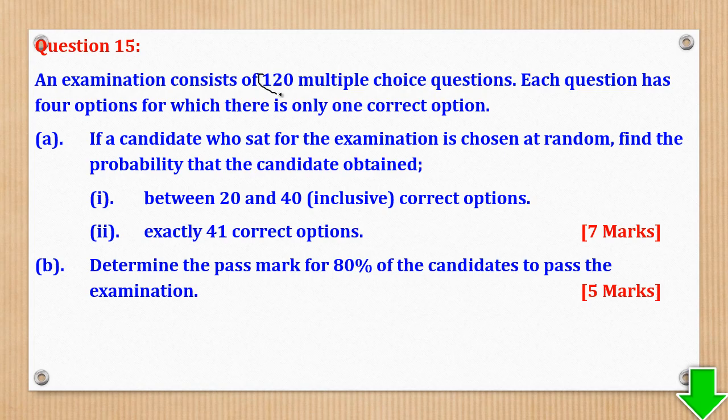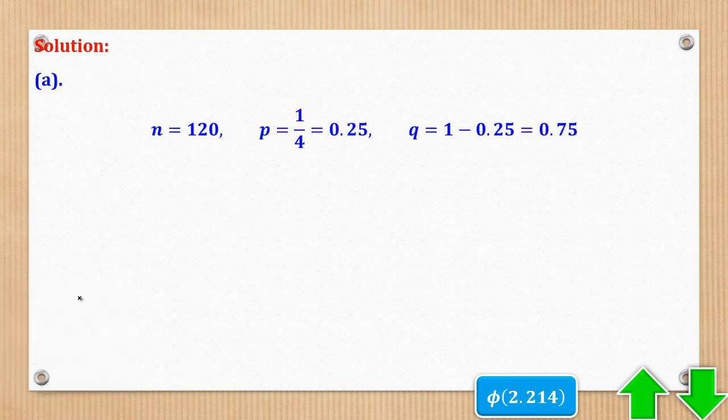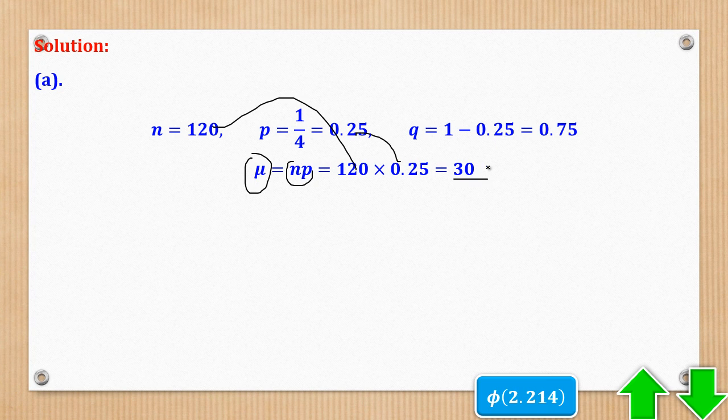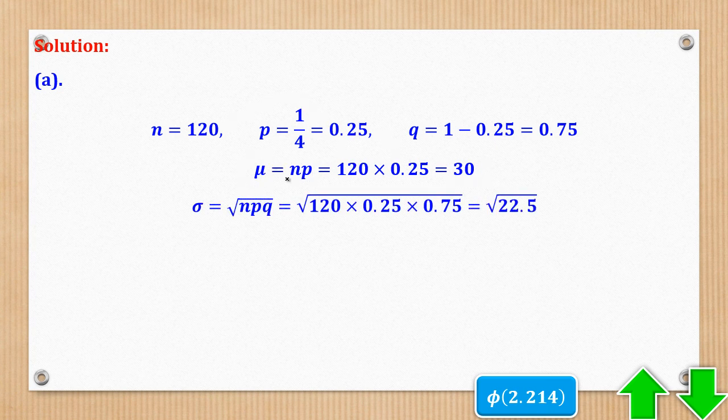One should realize that this is a binomial, but n is greater than 30, so you have to approximate by carrying out continuity correction. So you'll come and say that what we are given is n, p, and q. From there I can get the mean, which is np, to give you 30. Then also the standard deviation, square root of npq, which is that. You can either leave it like this or you round off to 4 decimal places. It is still okay.